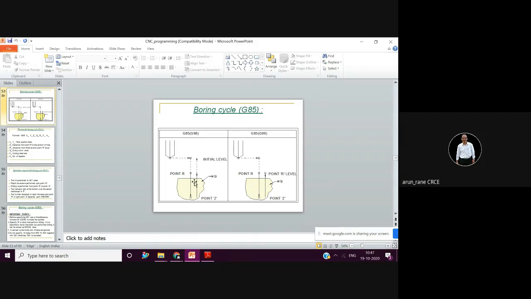Okay, so in G85, the reamer will come up in feed. If you retract this reamer rapidly, then the finish is going to spoil. So this is the difference between G85 and the drilling cycle. In the drilling cycle, the tool comes up rapidly. In G85, the reamer comes up in feed. So obviously, the reaming operation will be slower than the drilling operation. Is it clear?